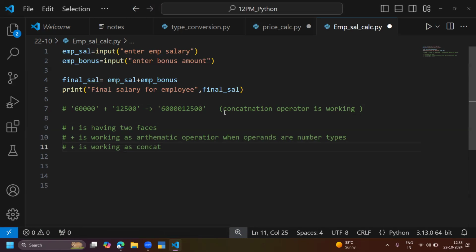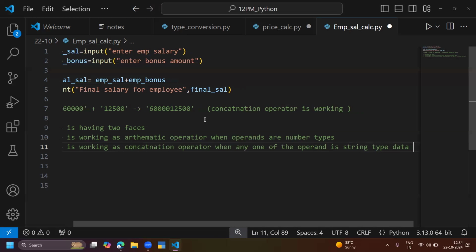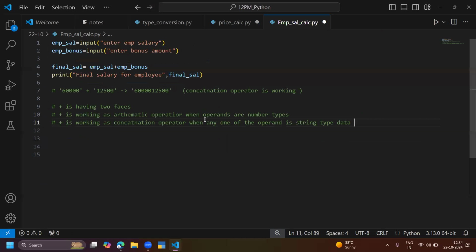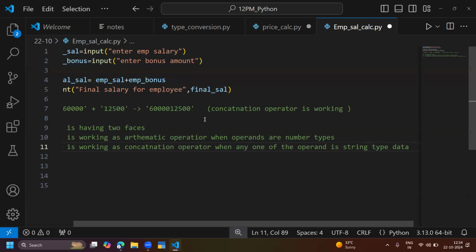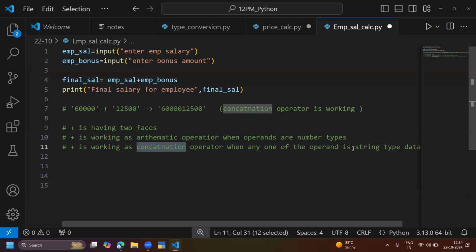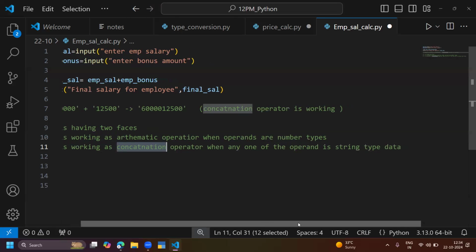Plus is working as a concatenation operator. Concatenation is something like adding. Plus works as a concatenation operator when any one of the operands is string type data. If any one of the operands is string kind of data, plus automatically works as a concatenation operator.